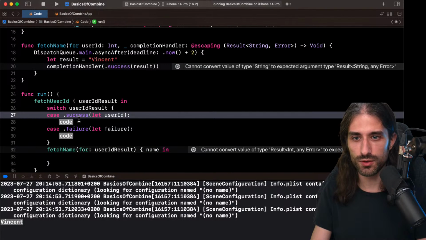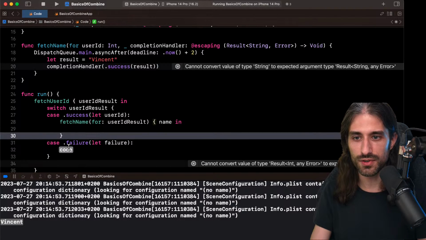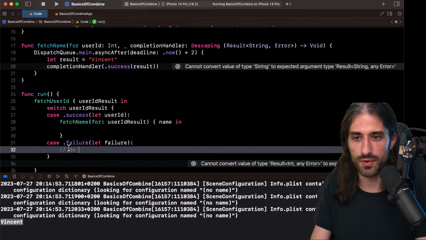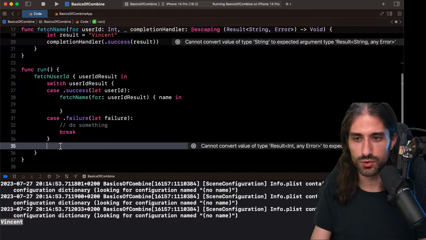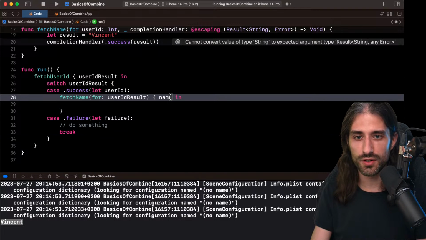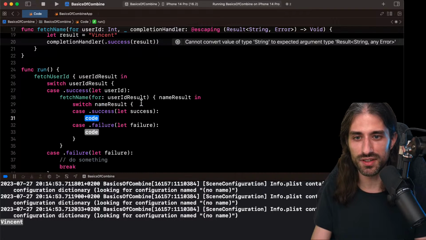So in case I get a user ID, then I can call fetch name, okay? If there is a failure, I will need to do something like that, and I will add a break, because otherwise it's going to refuse to build. And so here now is the same thing. I've got my name result. I need to switch over my name result.